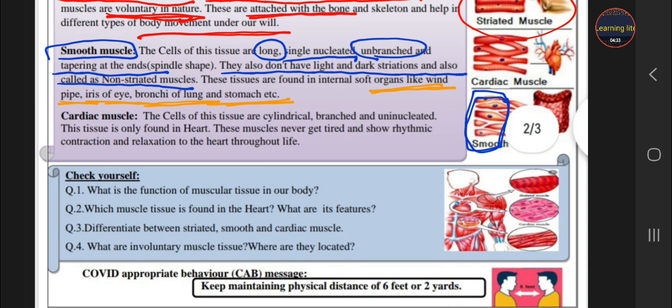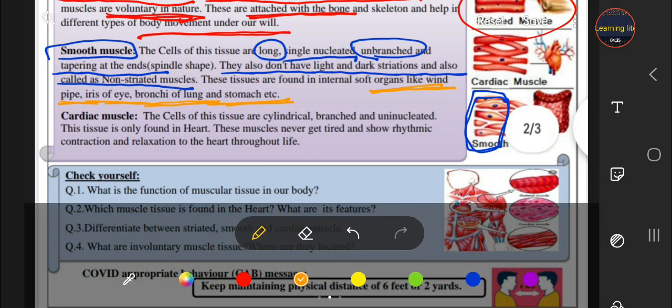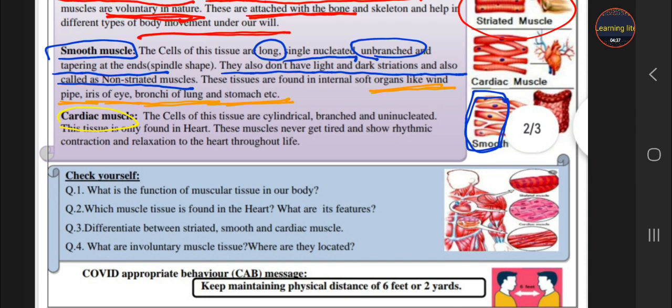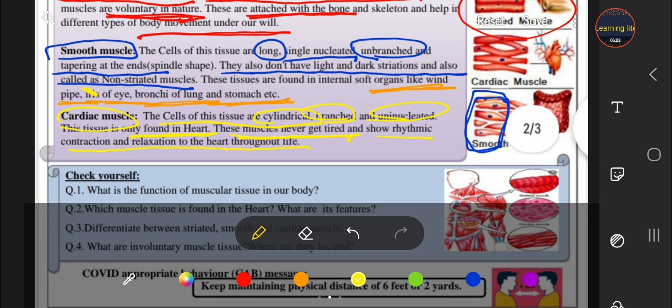and stomach. Okay. The last one is cardiac muscles. Cardiac muscles are cylindrical, branched, uninucleated, and only found in our heart. These muscles, students, never get tired and show the rhythmic contraction and relaxation of the heart. You notice that your heart continuously relaxes and contracts. Why? Due to these cardiac muscles.